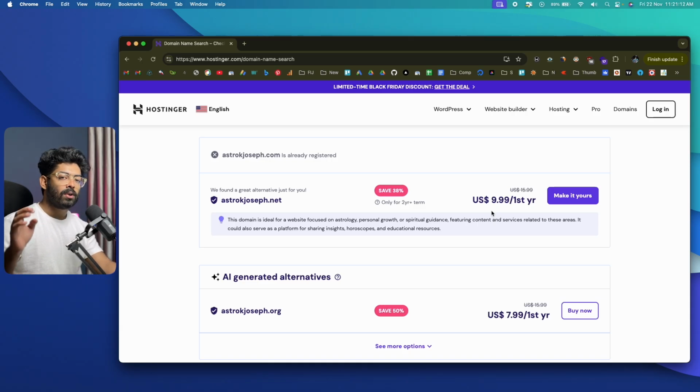Now the cool thing about the hosting that we are about to use for this video is that they also offer a free domain name. So when you purchase a hosting, you essentially get a domain name for free. How cool, right? Let me show you. If you already have a domain name, you can go ahead and use it. But if you don't already have one, let me show you quickly how you can get one with the hosting.